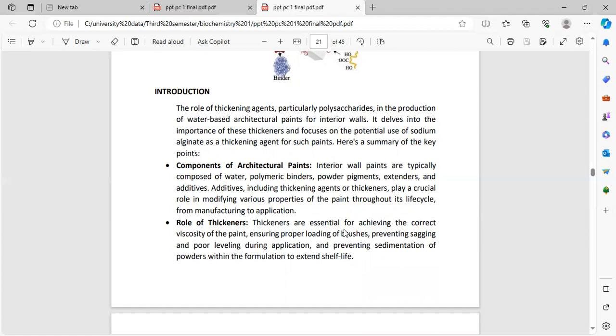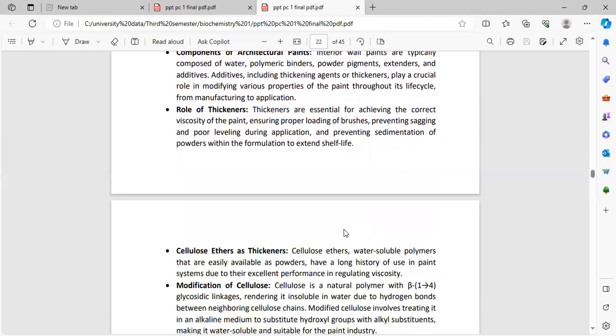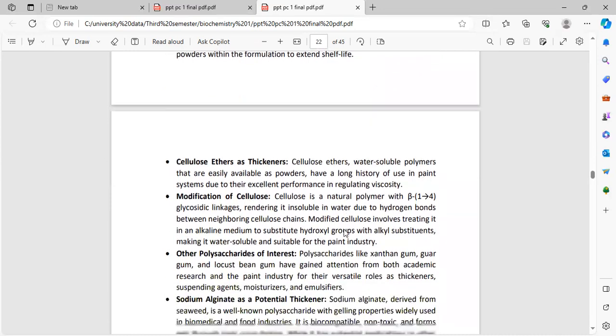from manufacturing to application. Role of thickeners: thickeners are essential for achieving the correct viscosity of the paint, ensuring proper loading of brushes, preventing sagging and poor leveling during application, and preventing sedimentation of powders within the formulation to extend the shelf life.